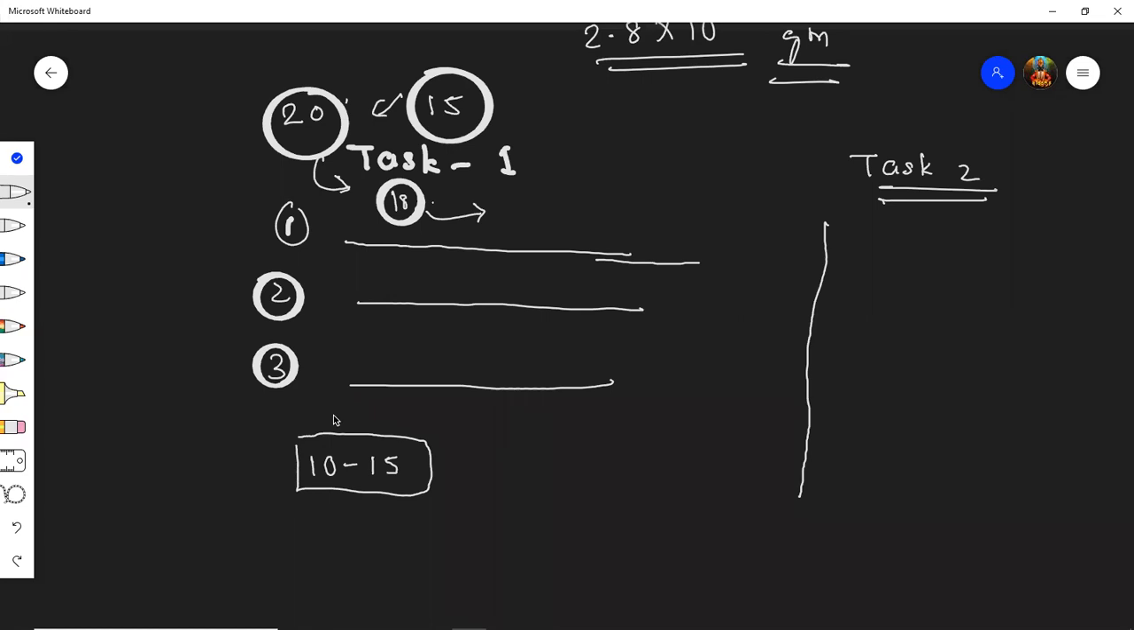Are you getting it? Yes, sir. Sometime it will happen in task 2. Suppose there is a 6-number question and that concept has not been taught to you up till now. Then leave a gap for it, 2-3 lines you leave.